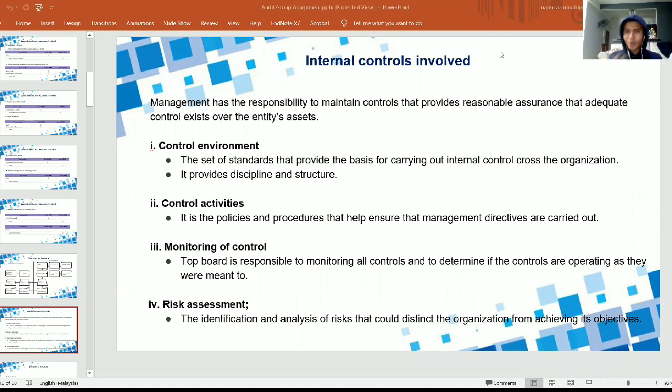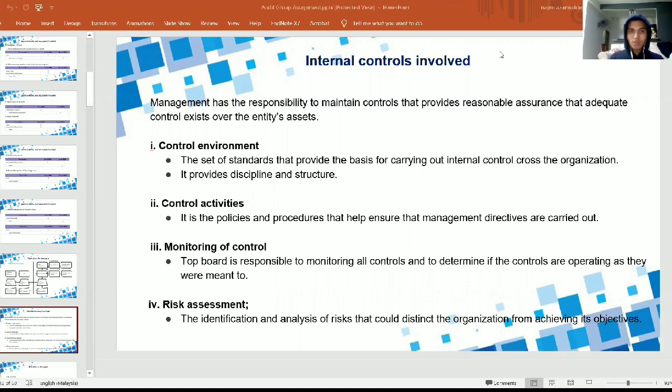So I will continue to present about internal control involved in PPE. So what is internal control? Internal control is the responsibility of management to maintain control that provides reasonable assurance that adequate control exists over the entity's assets. So there are four components stated here.